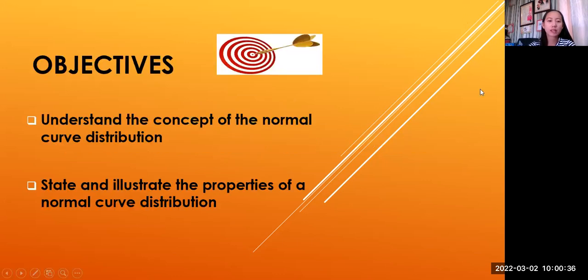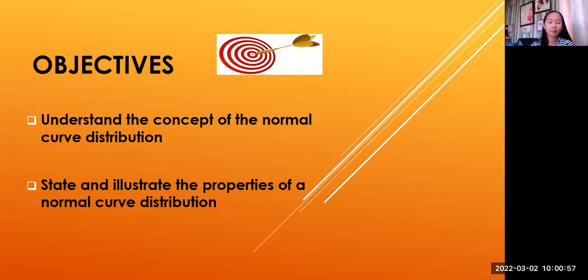Okay, so what is our objective for today's lesson? First one, read mo nga, Rowena. Can you read the objectives? Okay. Understand the concept of the normal curve distribution.